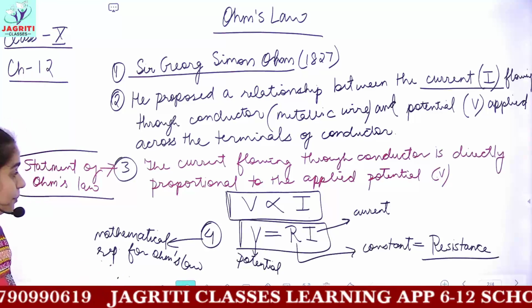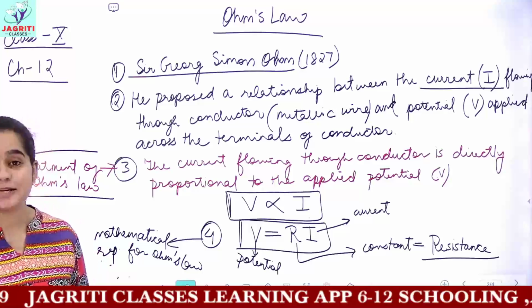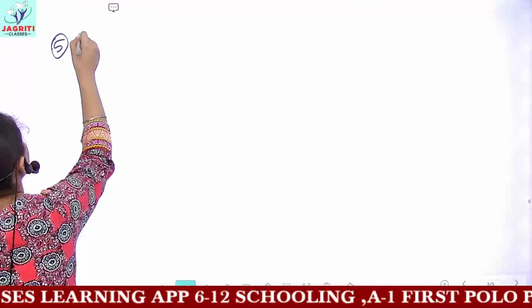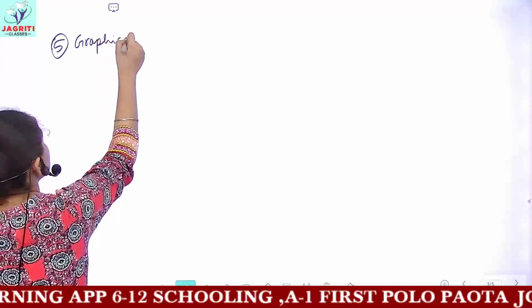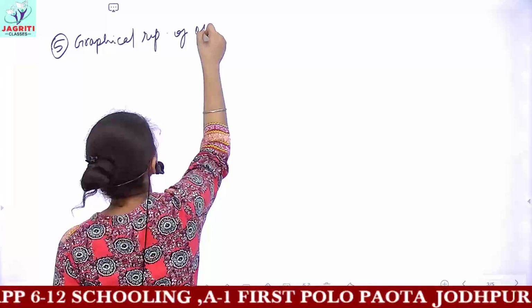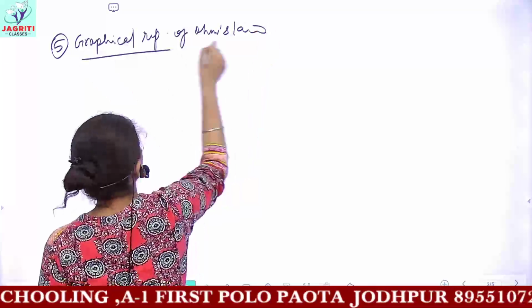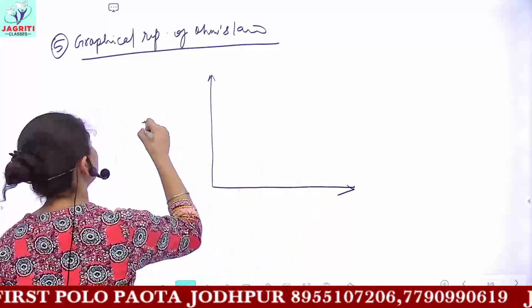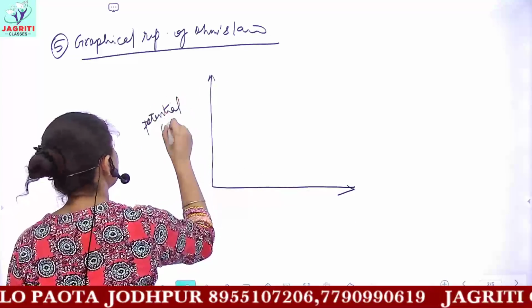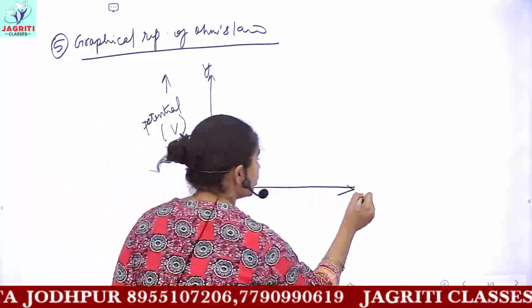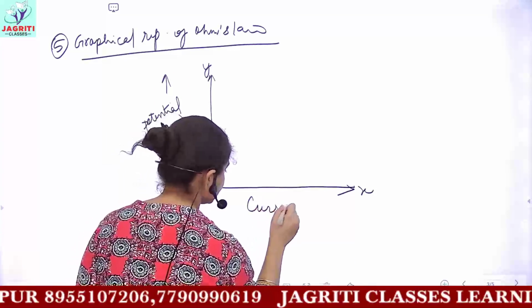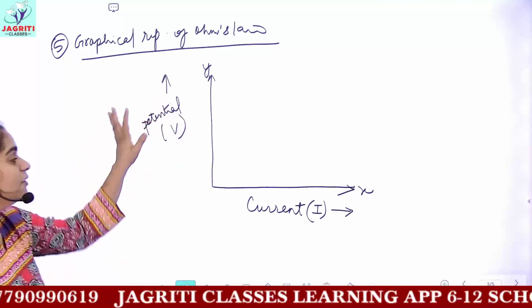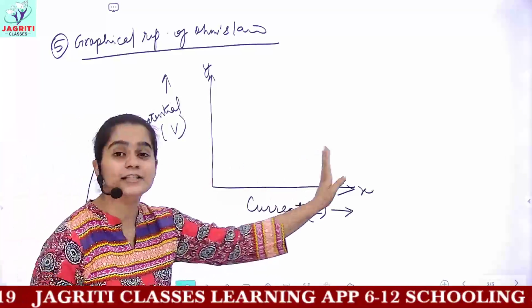And now the last point would be, you have to remember the graphical representation of Ohm's law. So the fifth point is the graphical representation of Ohm's law. Whenever you plot a graph between the applied potential, that is V, on the y-axis, and on the x-axis the current, which is denoted by the symbol I, then whenever you increase the value of potential, the value of current also increases.